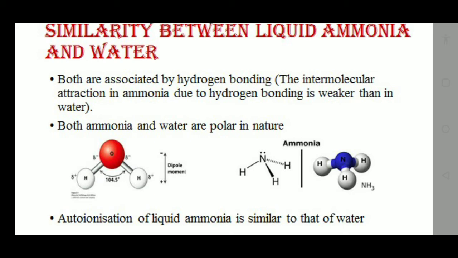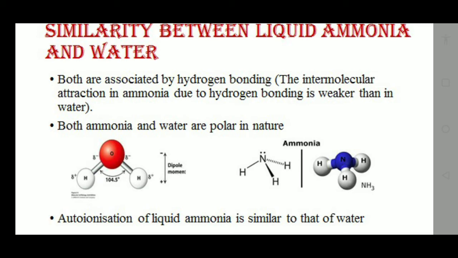Both ammonia and water are polar in nature. Why are they polar? In the water molecule there is an electronegative oxygen atom and an electropositive hydrogen atom. Oxygen, due to its electronegativity, is delta negative because it has a tendency to attract the shared pair of electrons towards itself, and hydrogen is delta positive.